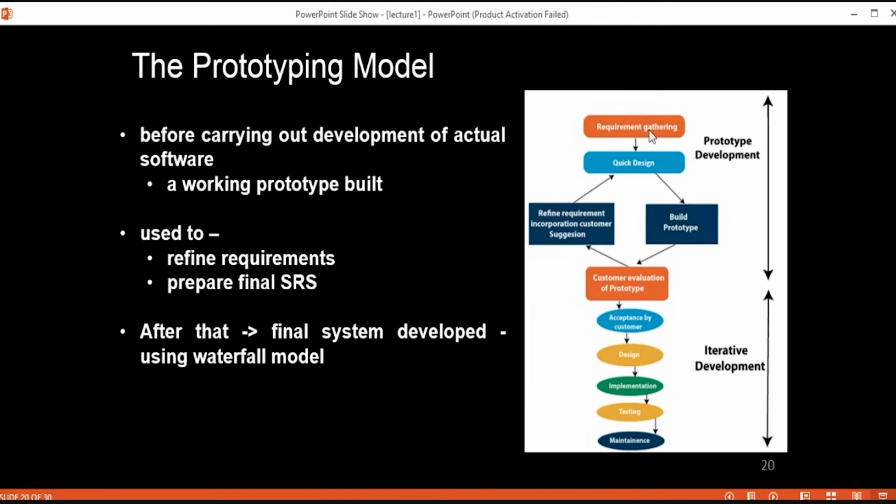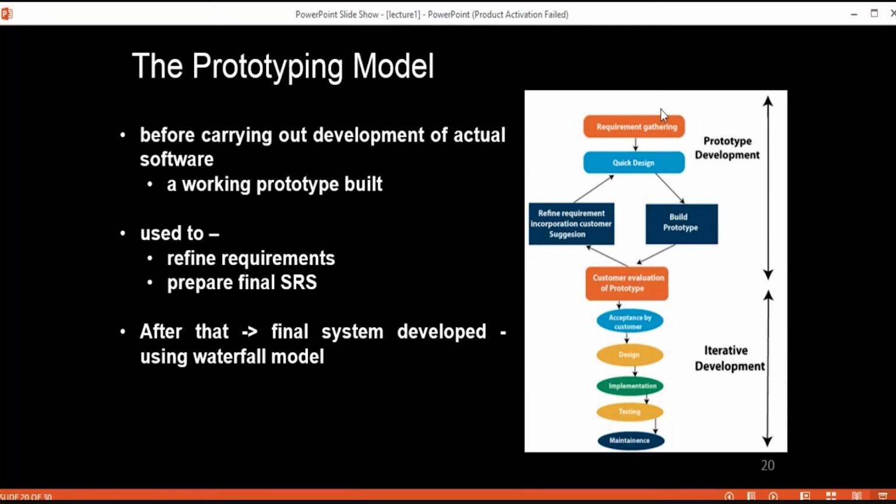Whenever you have built a prototype, first of all it needs to be evaluated by the customer. If the customer has some feedback or changes they want to apply, they can inform you, and those suggestions or feedback are going to be incorporated. Again, we are going to make a design.